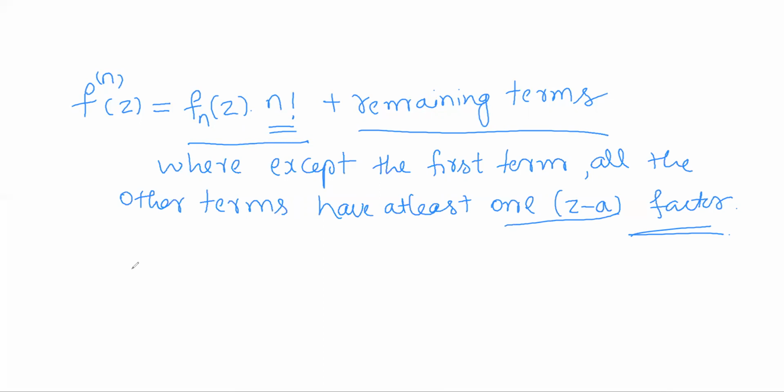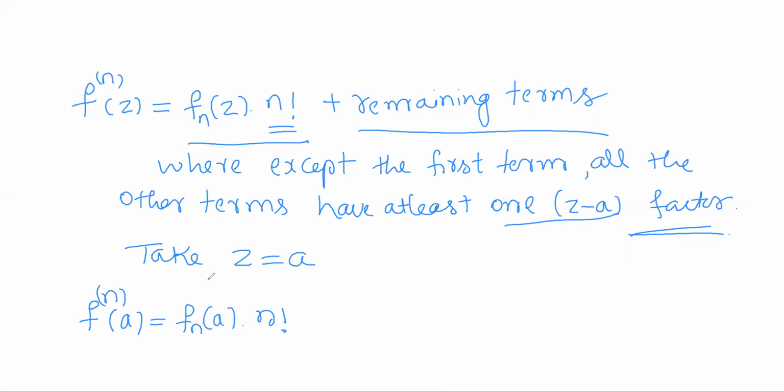Now put z is equal to a in this equation. Then the nth derivative of f at a will be equal to fn of a into n factorial plus, as I told, all the remaining terms have at least one z minus a factor. If you put z is equal to a, those terms reduce to 0, since 0 into anything is 0.